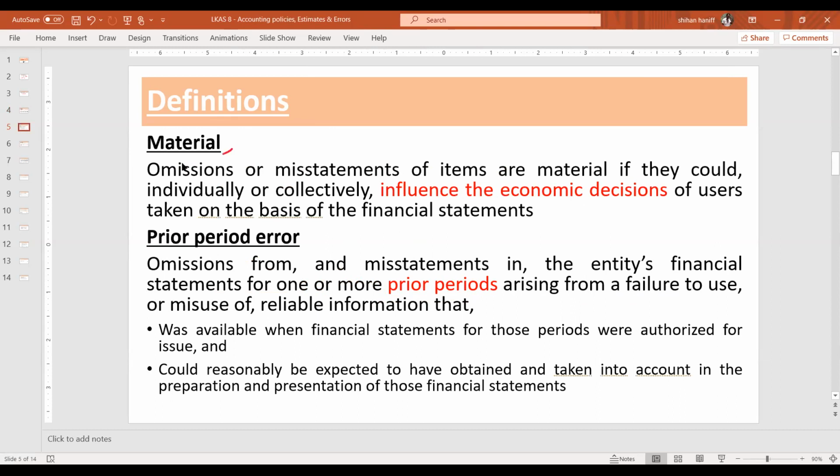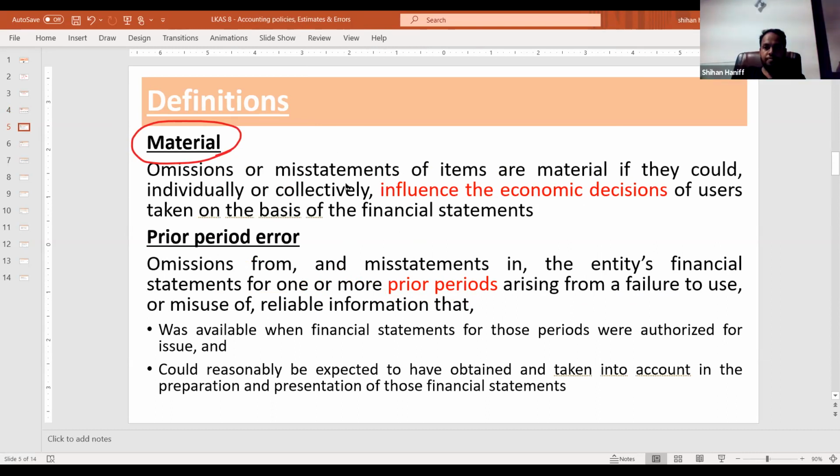Then there is another definition, material. What is meant by material? Material means importance. Material means important information. If any information is affecting the decision of a stakeholder, the decision of a shareholder, that is material information.